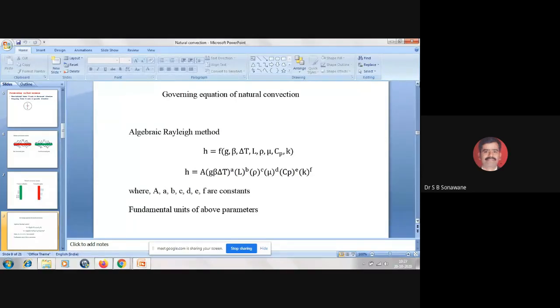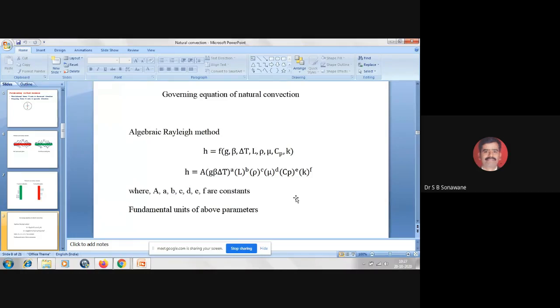Understood? Now, in this equation, the geometrical parameter, the area, is generally known. Delta T we can measure with the help of a thermometer or thermocouple. But it is really difficult to determine the heat transfer coefficient experimentally.